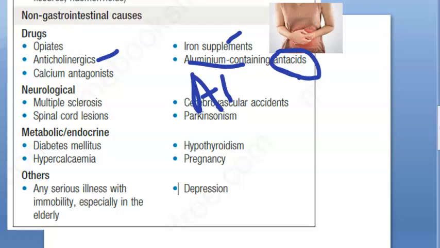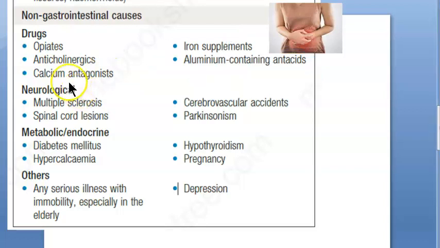Okay. Then calcium agonist. So I'm thinking calcium is causing some constipation, just like iron. Iron, calcium, all these. Oh, but this is antagonist. Wait. So it's calcium channel blocker, I'm thinking. Correct? I think they relax the smooth muscles or something. That is why calcium also.